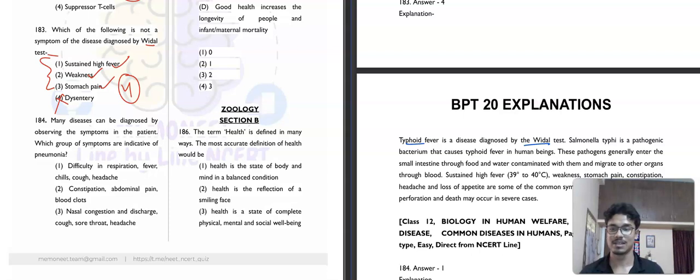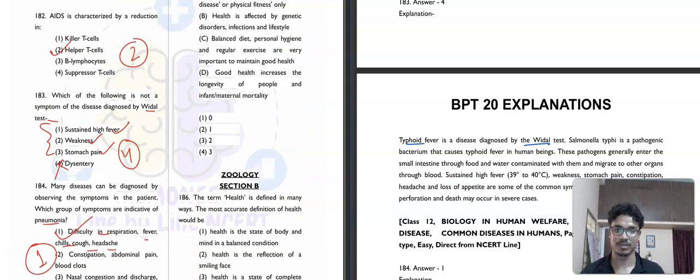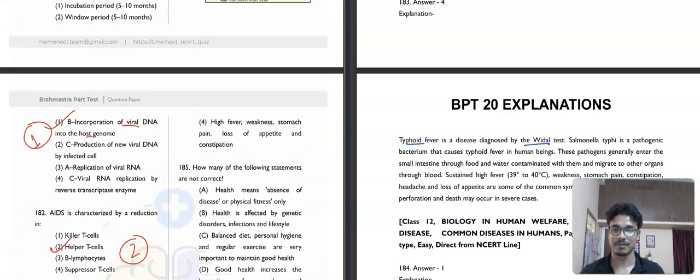Question number 184. Many diseases can be diagnosed by observing the symptoms in the patient. Which group of symptoms is indicative of pneumonia? Difficulty in respiration, fever, chills, cough, headache. These are the symptoms of pneumonia. First option.